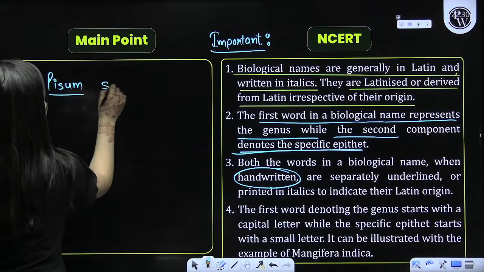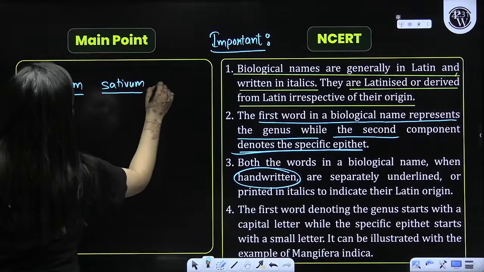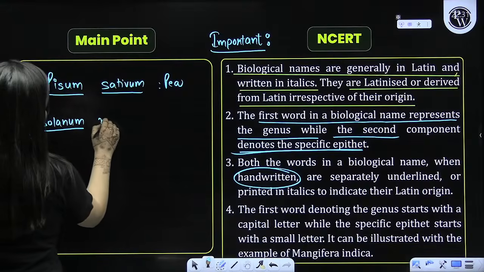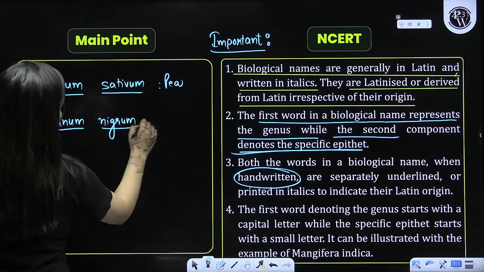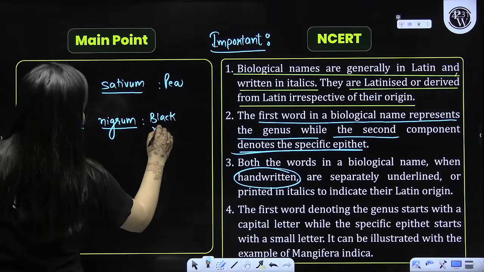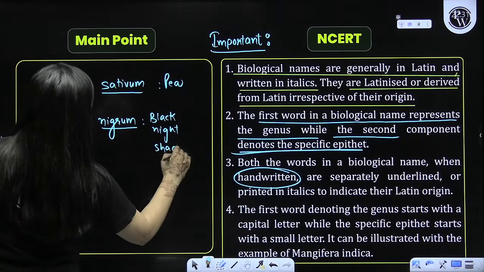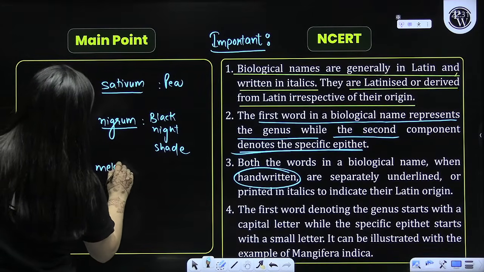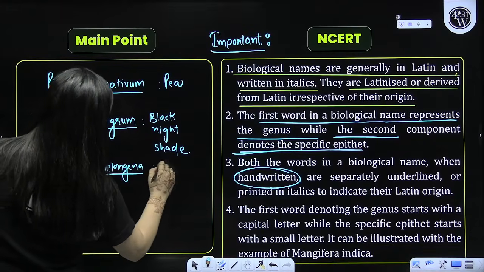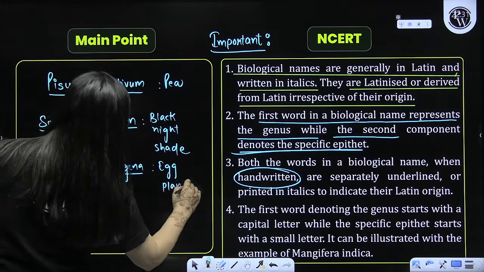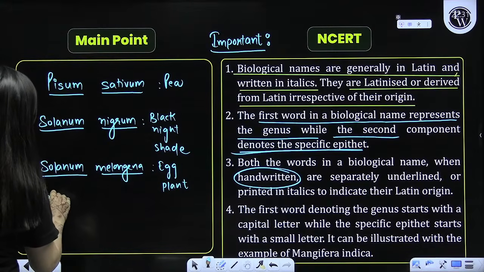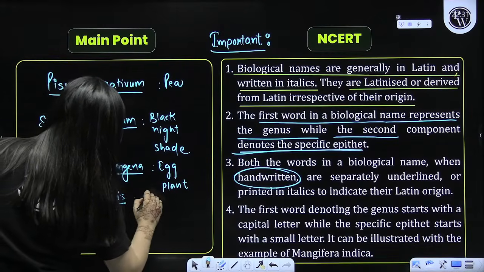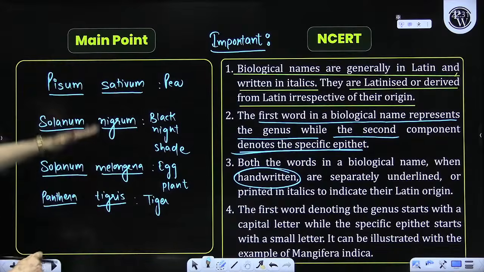Just say if I'm writing Pisum sativum, P is for what? Just say Solanum nigrum, black nightshade. Then you have Solanum melongena, your eggplant, your brinjal. Ma'am, do we need to remember that? Absolutely. Let's suppose this is Panthera tigris, you're talking about the tiger. So that's how you're going to write it.